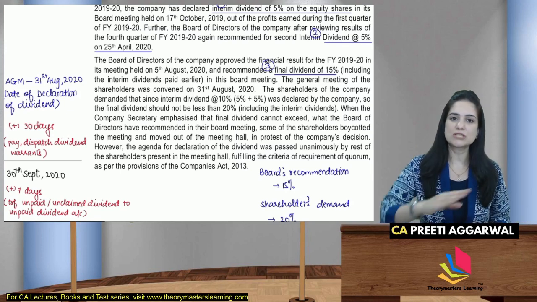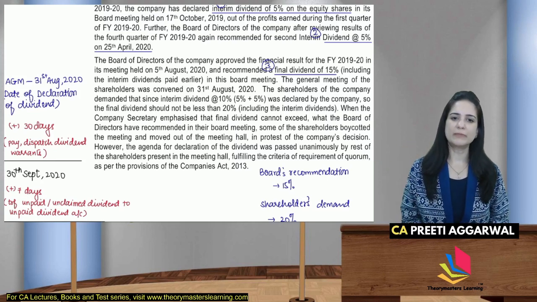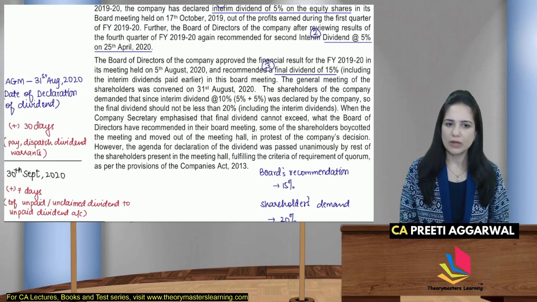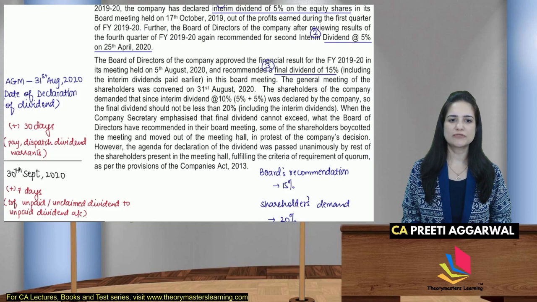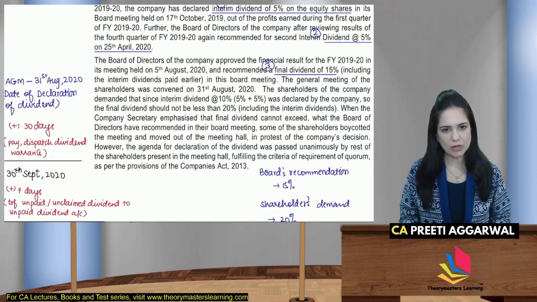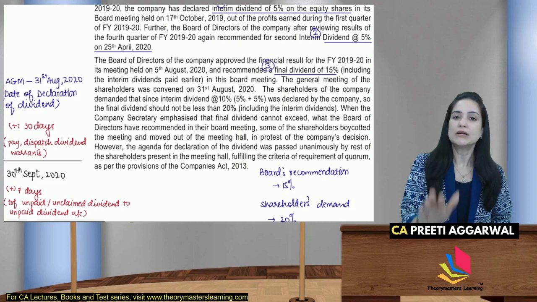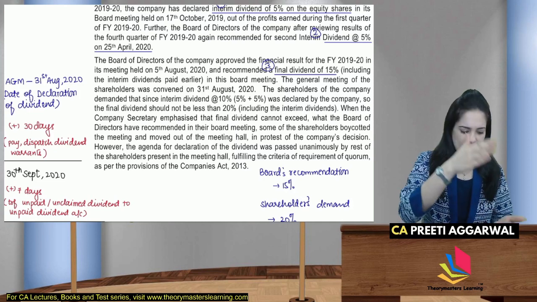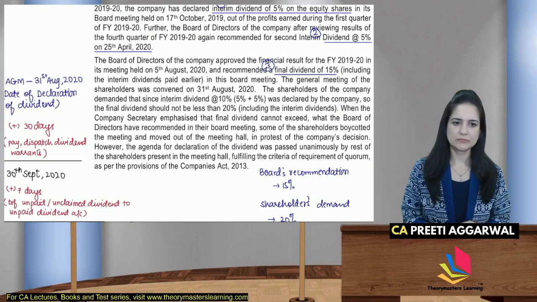Some of the shareholders boycotted, they left the meeting and moved out of the meeting hall in protest. However, the agenda for declaration of dividend was passed unanimously by the rest of the shareholders present in the meeting hall, fulfilling the requirement of quorum. It means that these members were present when the meeting started and during the meeting.